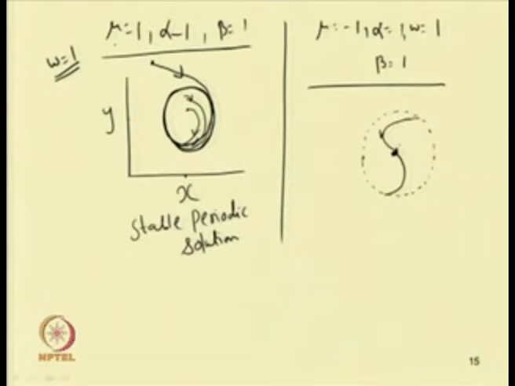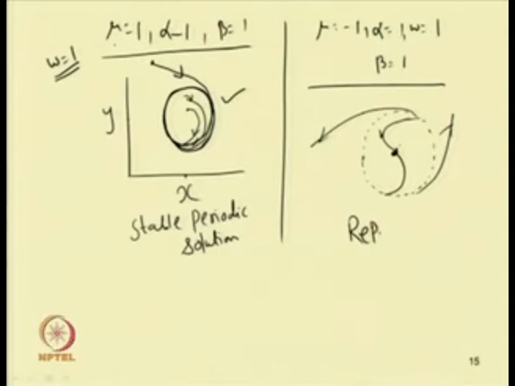Similarly, if we take a point outside this, one can see that it is coming out, or it will repel. So, this is known as a repeller, or this is known as an attractor. This periodic response is an attractor, while this periodic response is a repeller in this case.